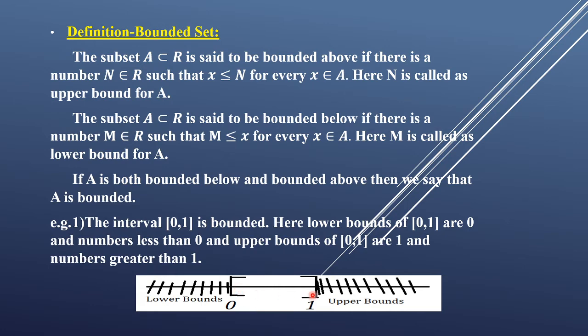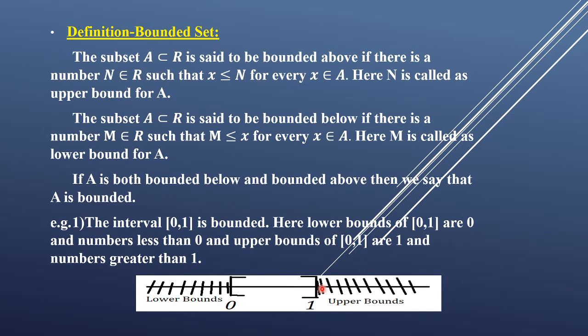All elements of this interval are greater than or equal to these numbers, therefore all these are lower bounds for this interval. Similarly, all elements of this interval are less than or equal to 1, and also less than all numbers greater than 1. So all numbers greater than or equal to 1 are upper bounds of the interval [0, 1].